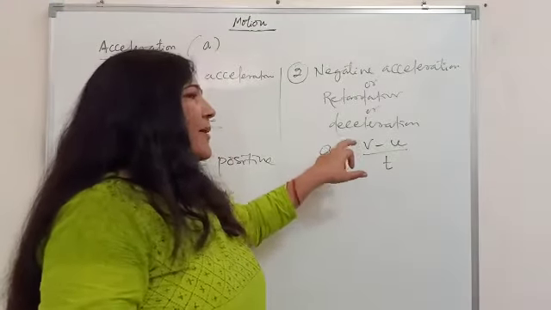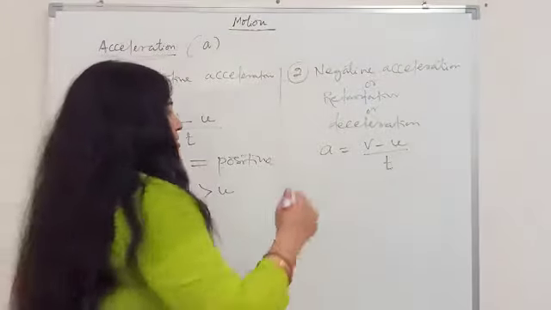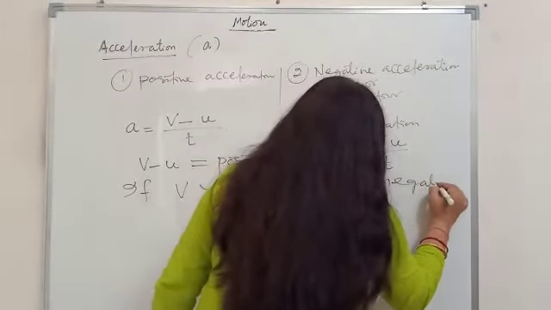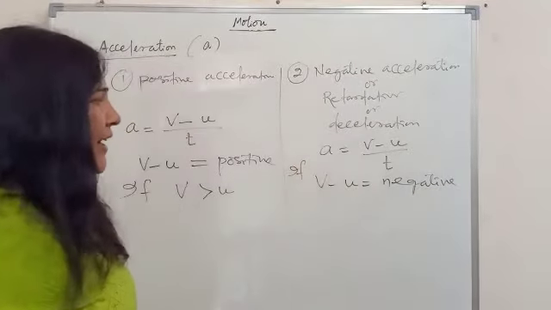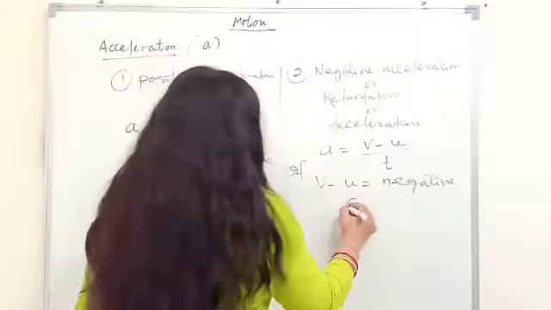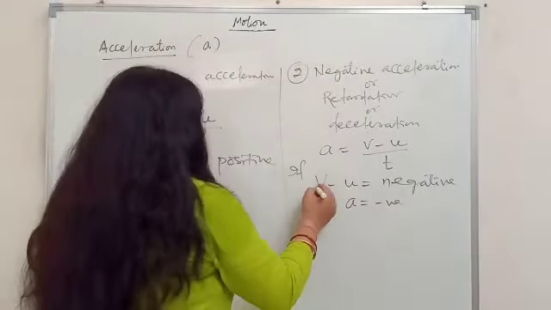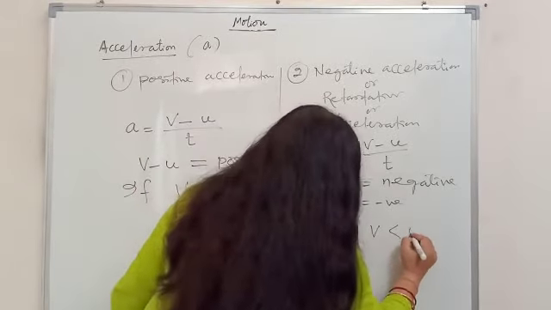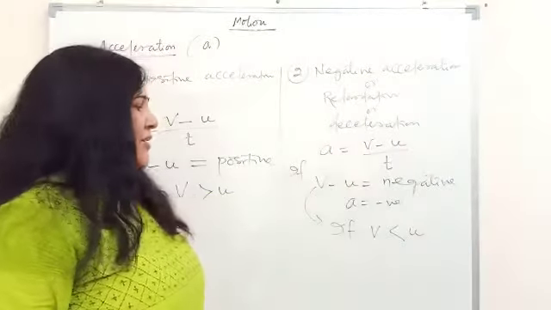If the numerator has a negative value, then only our acceleration will come out negative. So in which case will V minus U be negative? If V minus U is negative, in that case A will be negative. And when will V minus U be negative? If V is less than U, if the final velocity is less than the initial velocity.